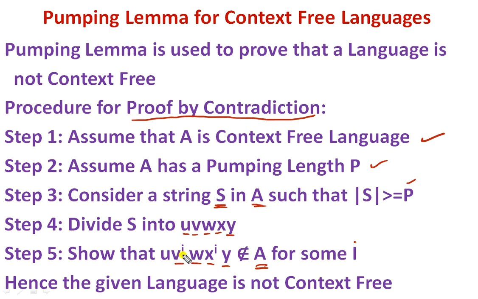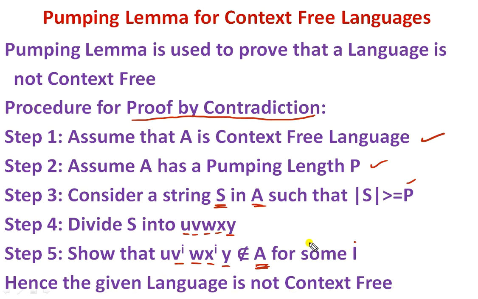For some i value, let it be i equal to 2 or 3 or 4, any i value, we need to prove that the generated string UV^iWX^iY does not belong to A. Actually, it must belong to A. So, here there is a contradiction, hence the given language is not context-free. Like this, we prove using proof by contradiction. Even if you do not understand these steps fully, no need to worry.